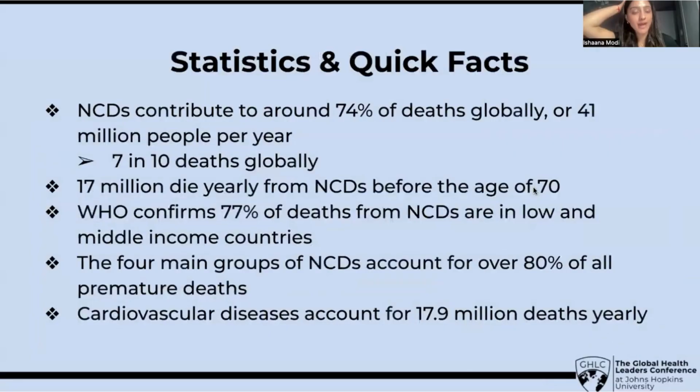So some stats and quick facts about NCDs. NCDs contribute to around 74% of deaths globally, or 41 million people per year. And this is the same as saying 7 in 10 deaths globally. And nearly 17 million die yearly from NCDs before the age of 70. And the WHO has actually confirmed that 77% of deaths from NCDs are from the LMICs that I had mentioned earlier. And the four main groups of NCDs that we just mentioned account for over 80% of all premature deaths. And cardiovascular disease accounts for 17.9 million deaths yearly.